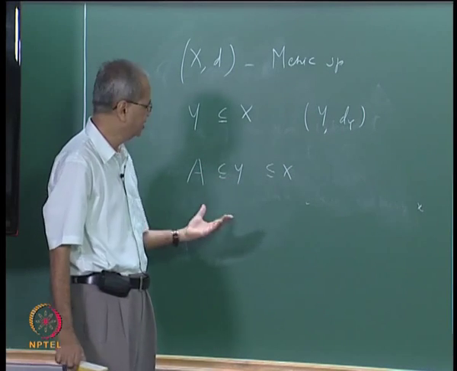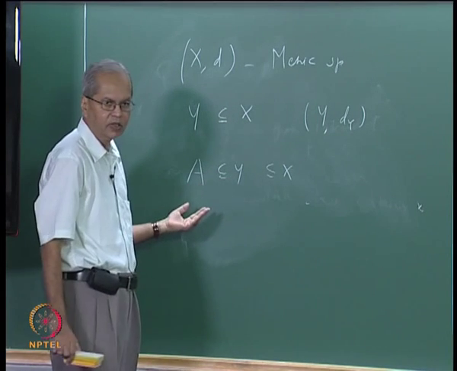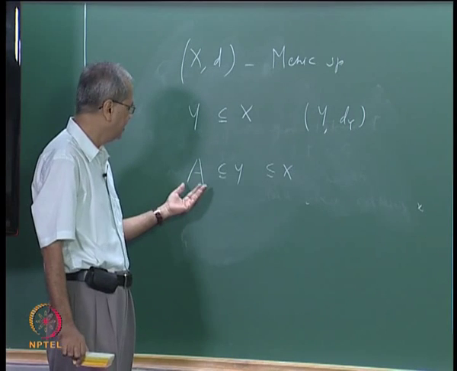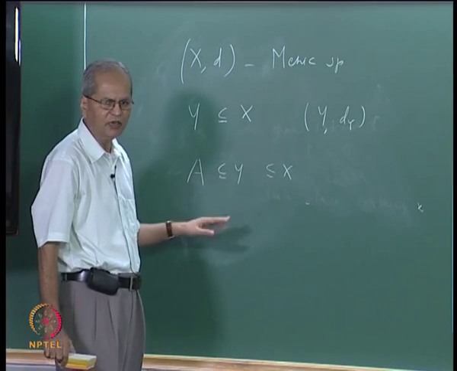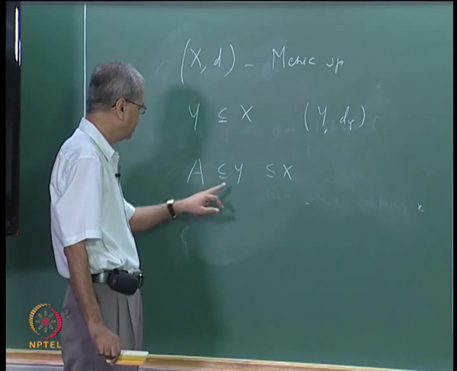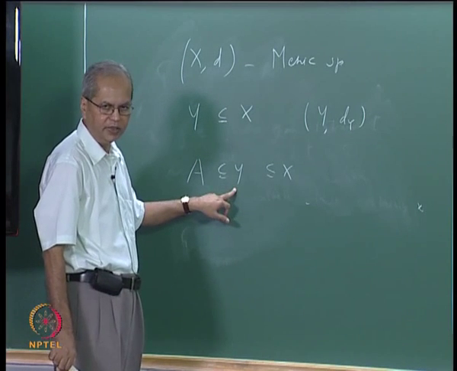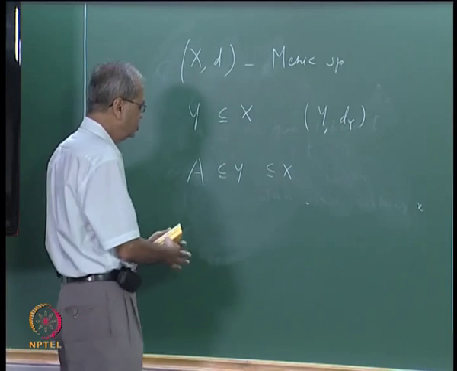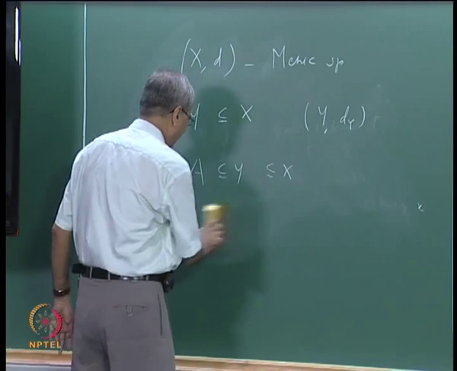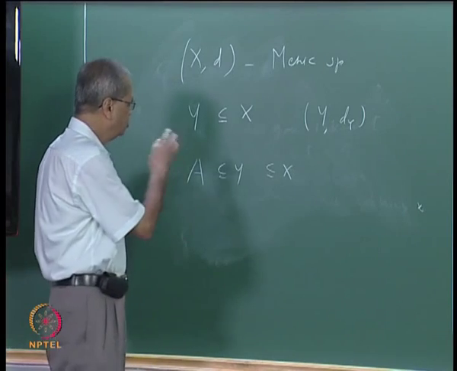So let us ask a question in general. Suppose we take a subset A of Y. What is the relationship between saying that A is open in Y and A is open in X? To do that, the best thing is to look at the relationship between the two different open balls.